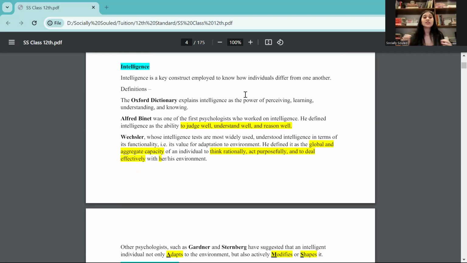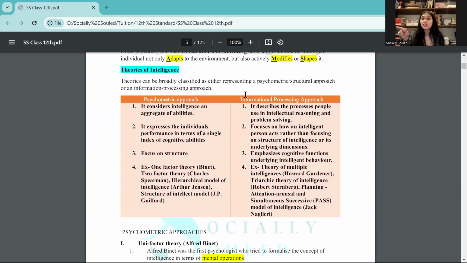Now see, intelligence itself is divided into 2 types here. There is information processing, and then there is also psychometric. So now just make sure which theory comes under which one. You need to also know the difference, exactly what is psychometric. Remember, psychometric does not look at intelligence as having different branches. For psychometric approaches, it basically means that every individual's performance will depend on a set of cognitive abilities which they possess, and they keep using only those cognitive abilities.